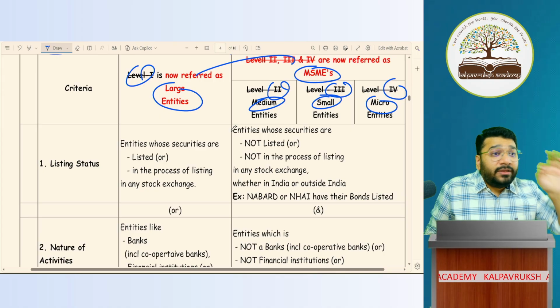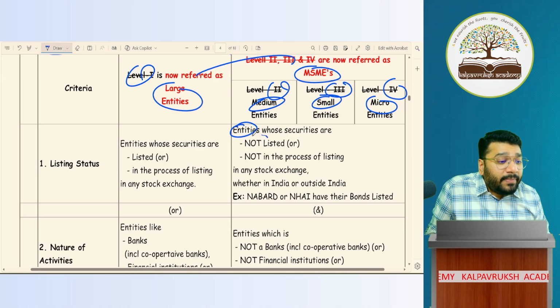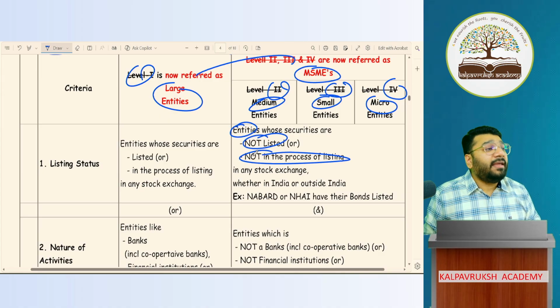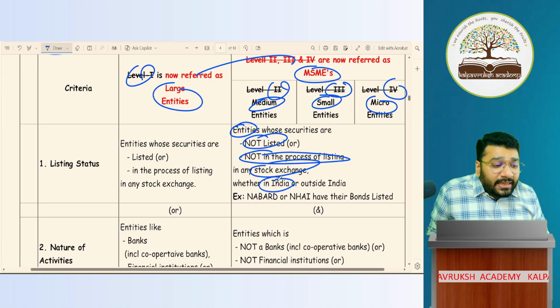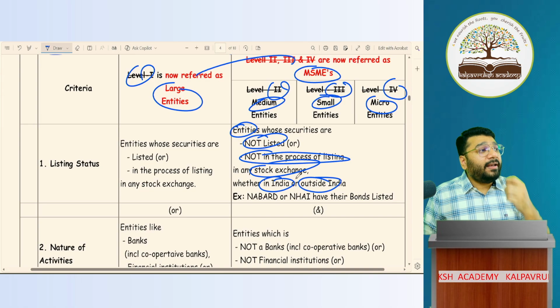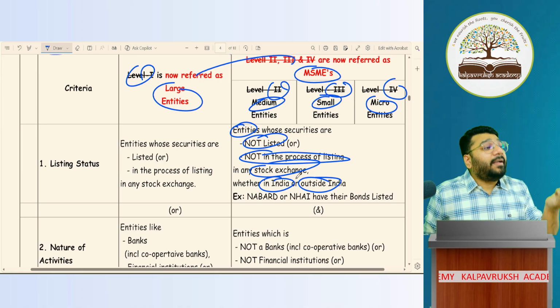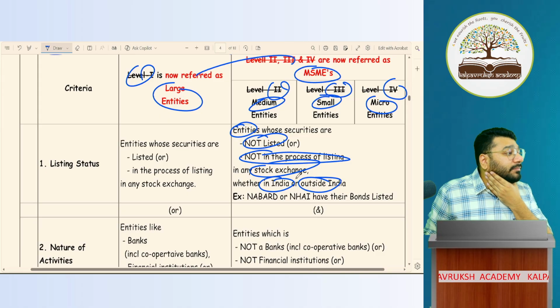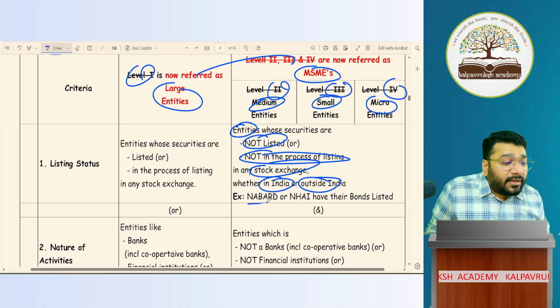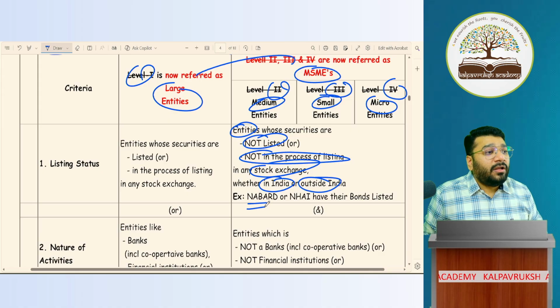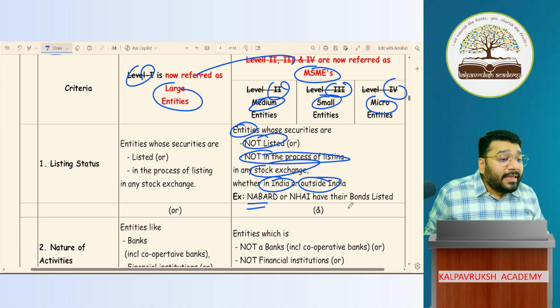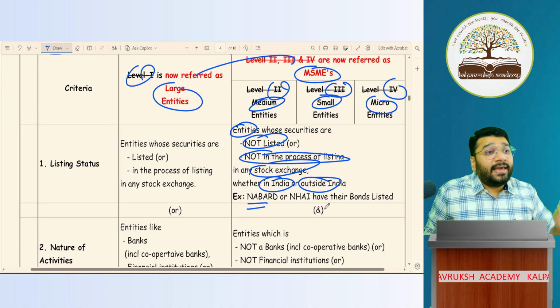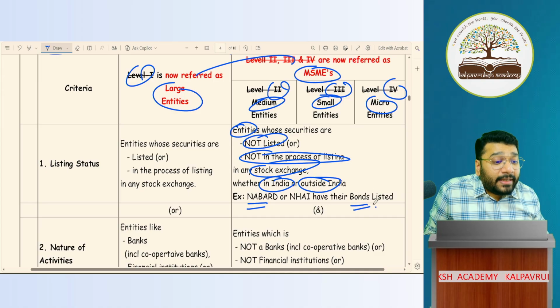First condition: this non-corporate entity should not be listed, nor should be in the process of listing, on any stock exchange, either in India or outside India. Now you'll be wondering how a non-corporate can be listed. Non-corporate means what? Partnership, LLP, sole proprietorship concern. How can these people be listed? Now please understand, there are certain organizations which are not companies, whose securities, more specifically their debt instruments called bonds, can be listed.